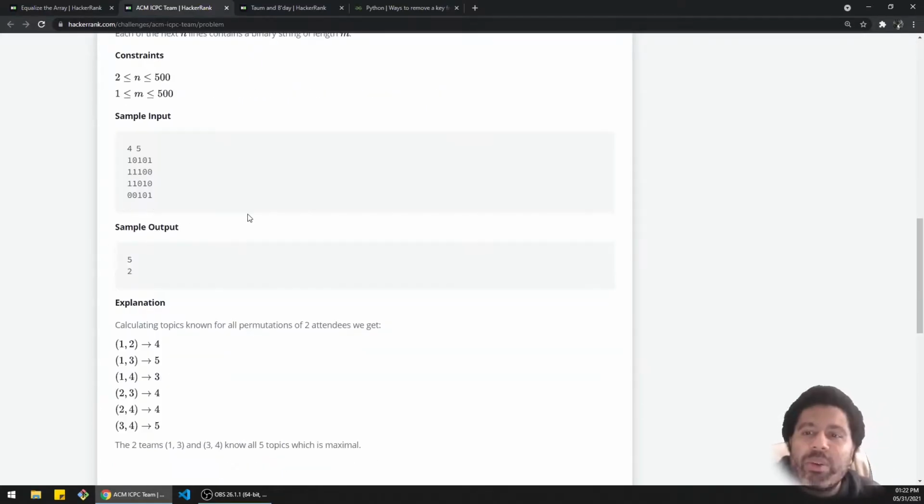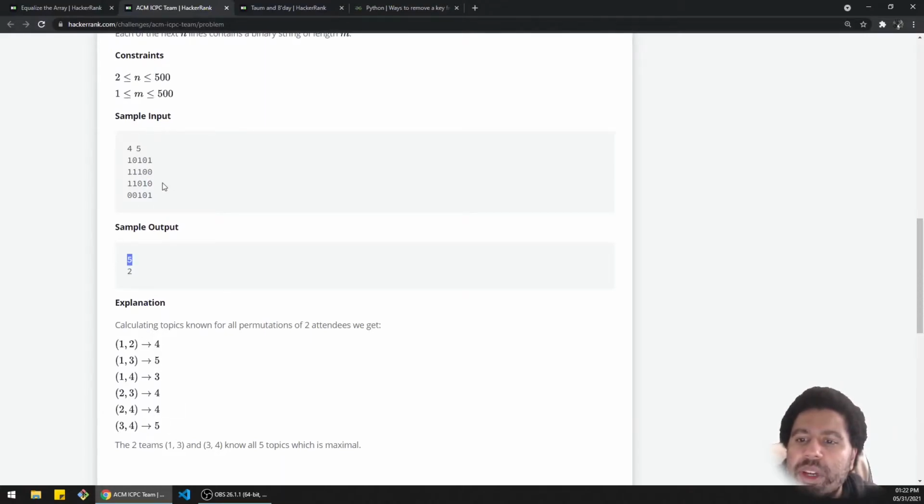Actually, that's interesting. I want to find the person who knows the most, or at least maybe there's more than one, right? So like in this example, that's 3 topics known, 3 topics known, 3 topics known. So each of these would be valid candidates for the person who knows the most. And then you'd want to pair them with the next person who can fill in the gaps, basically. So this person needs 2, and this person needs this one and this one. And the person who can do that is this person here and here. So that's one team of 2 that can do 5. So 5 is definitely the answer for that.